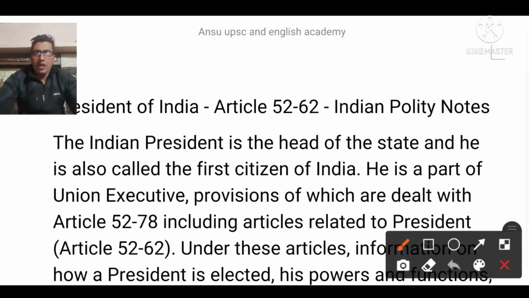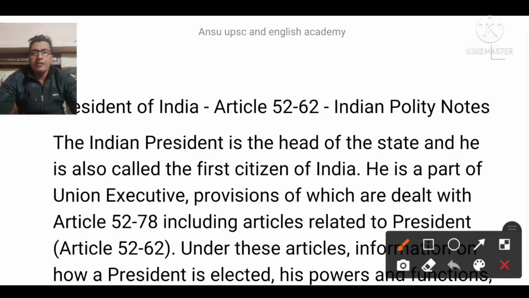If I talk about the president, we have to discuss what the electoral college is, what the powers of the president are, what the eligibility criteria to become president are, and whether the president is a nominal head or the whole authority of India. We have to discuss all the things slowly. Article 52 I have already told you. Now jump to article 53.